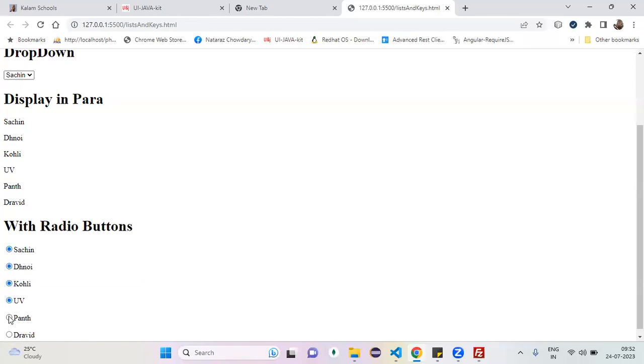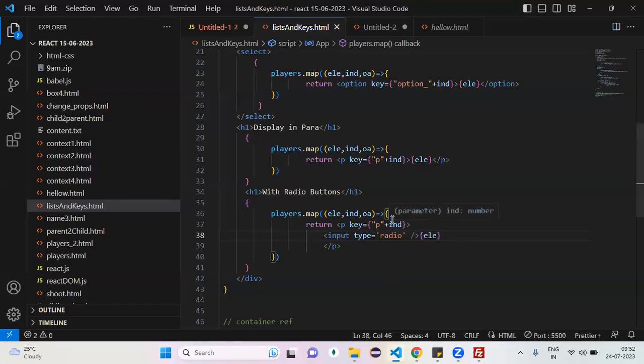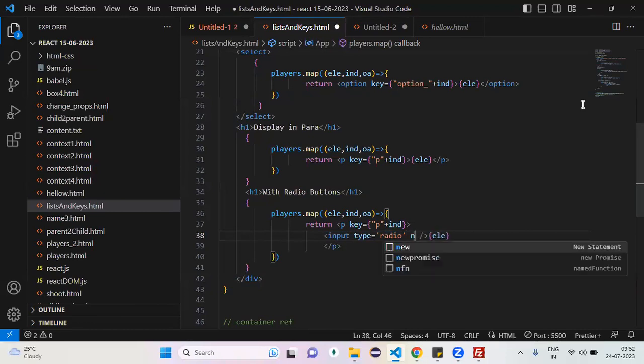Is it the recommended behavior? No. What's wrong with this? Only one we need to select. We have to group it. These 5 radio buttons should belong to one group or not? So how can we tell the browser that these 5 belong to one group? By using the name.